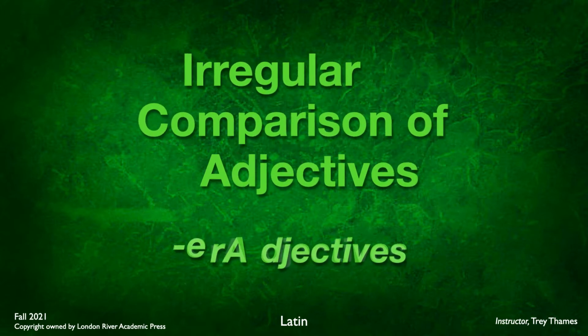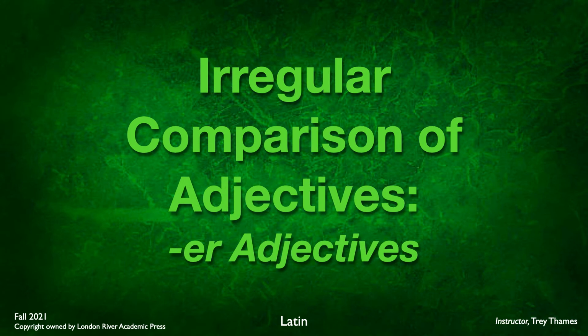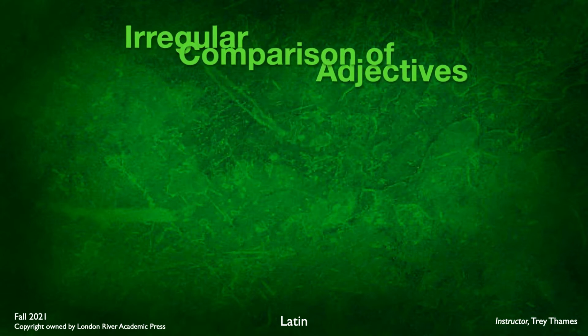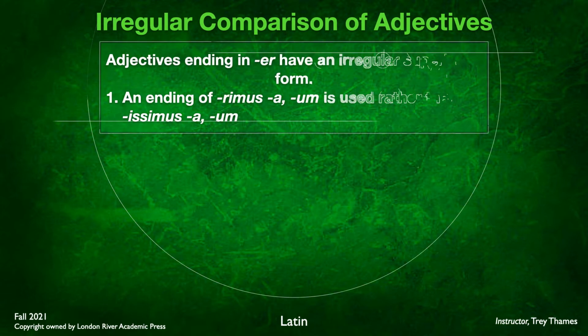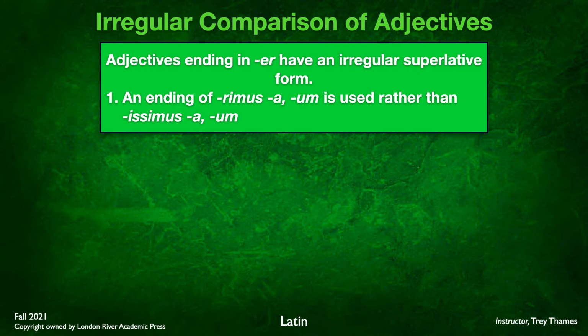Now, we've also got a group of er adjectives that are going to form the superlative in a different fashion. This applies to all adjectives that end in er, not a specific group. All of the adjectives ending in er will form in this irregular fashion. There are 2 things to point out. Number 1, the ending instead of issimus, a, um is rimus, a, um. So we're going to have 2 points here. This is the first one. Let me show you what that looks like.